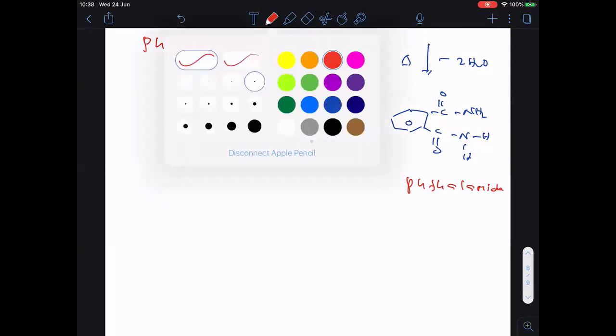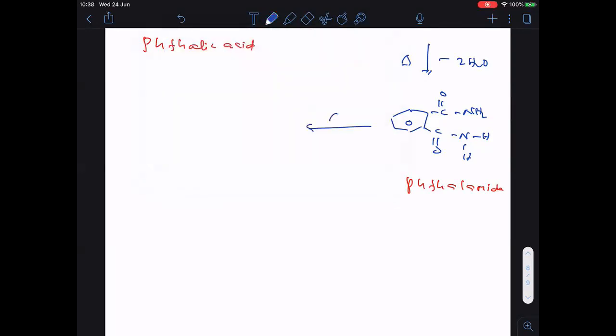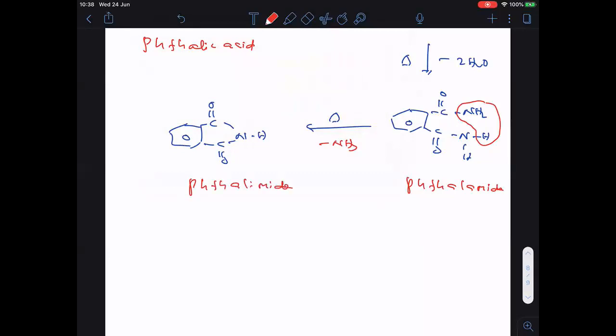Completed? Okay. So remember everyone, this phthalamide on heating, what happened? See clearly, ammonia is lost again, NH3 is lost here. Followed. So when ammonia is lost, finally what happened here? C double bonded O, here also C double bonded O, and now here NH is left over. Completed. What is the name of this one? This is said to be phthalimide.